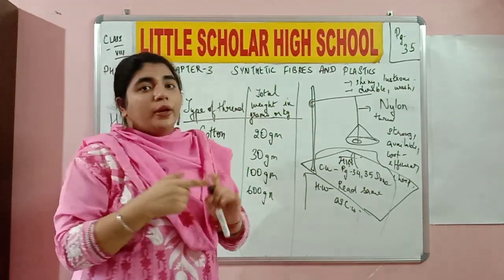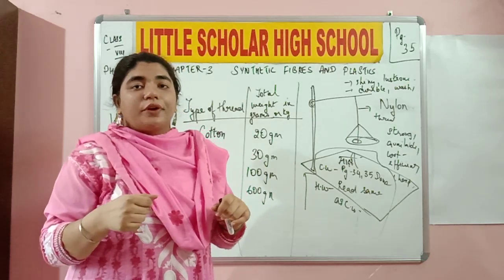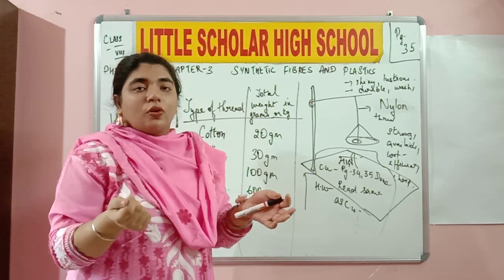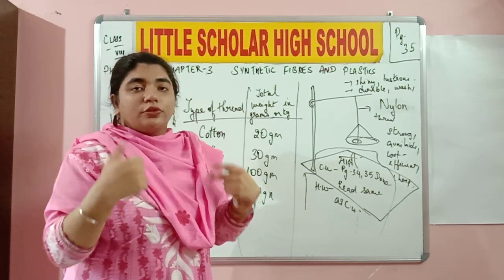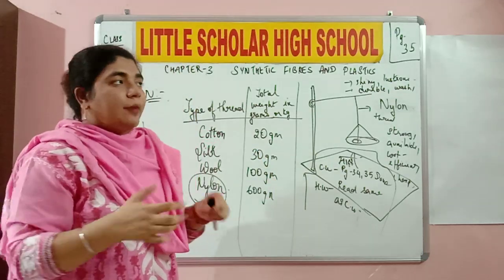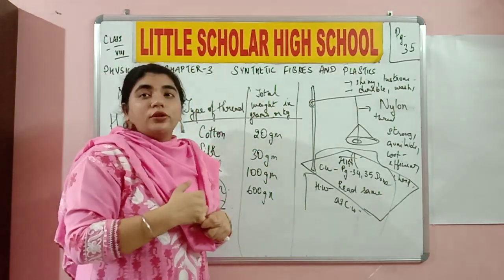Also, why do you wear an apron while you're cooking or working near fire? If you're cooking near oil or something, you definitely don't want the hot oil to fall on your body, right? Or on your clothes. So that is why you're wearing an apron over there. And what else do we have?